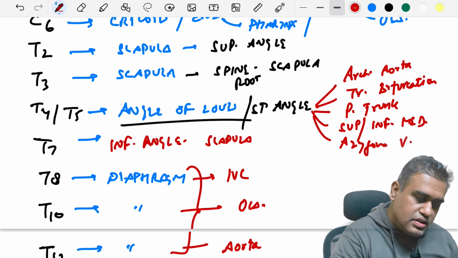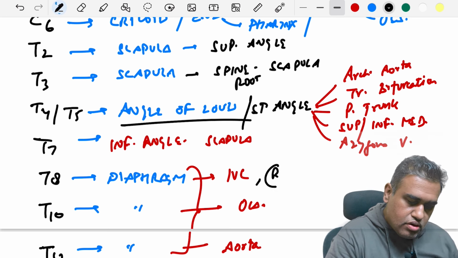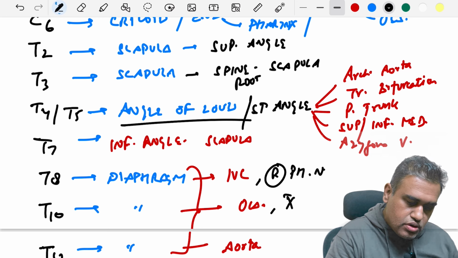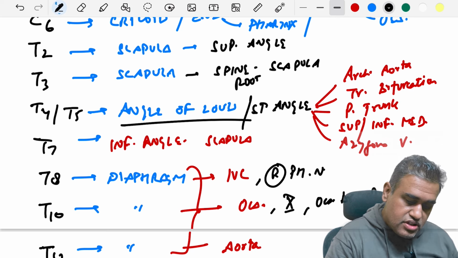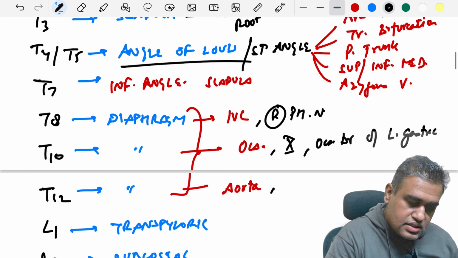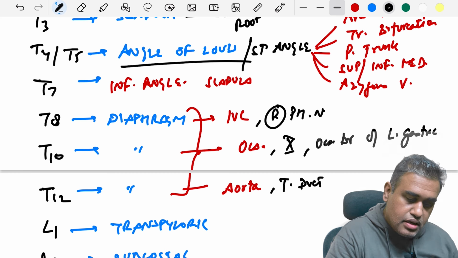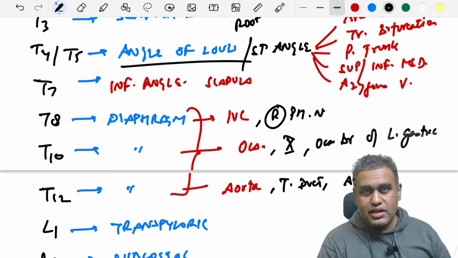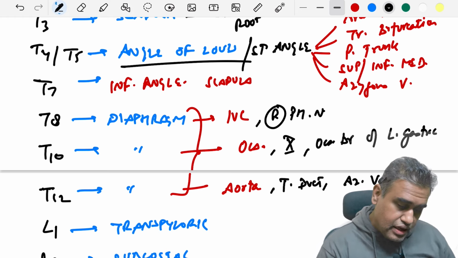Just to complete, along with the IVC we also have the right phrenic nerve. Along with the esophagus, we have both the vagus nerves as well as the esophageal branches of the left gastric vessels, and along with the aorta pass the thoracic duct as well as the azygos vein. So do remember these major openings of a very important topic, that is the diaphragm.